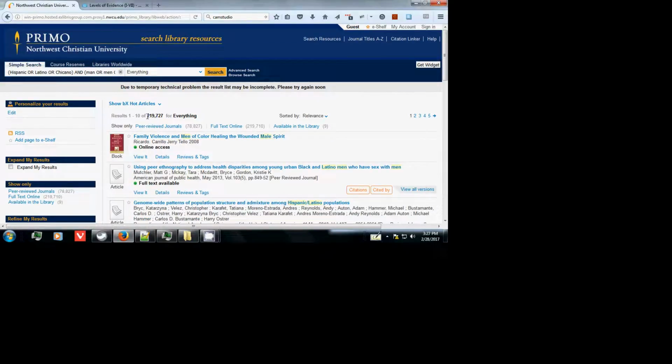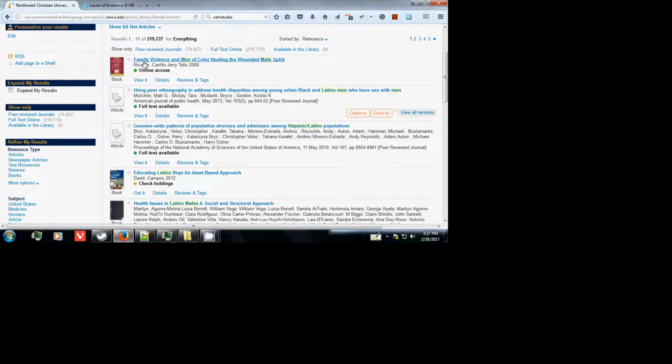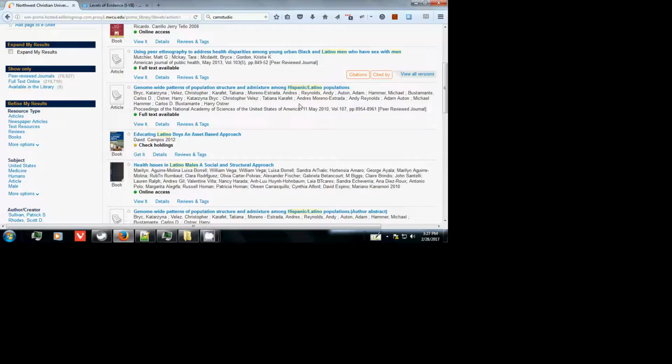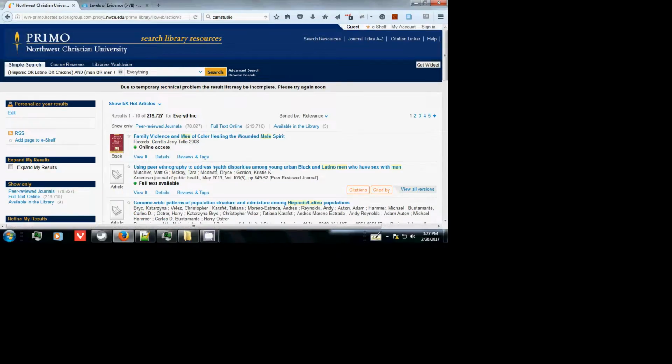Now we've got 219,000 articles, and now we've got family violence and men of color, which is another possible descriptor we might consider using. Wounded male spirit, so that's got it both ways. Black and Latino men, Hispanic Latino populations, educating Latino boys. So for this search here, because of the specifics of it, we're looking for Hispanic men, we're going to assume that we're looking at the adult age population and not the young adult or child age populations. This is important in clinical studies. We're not there yet, but we will begin to get to that point later.